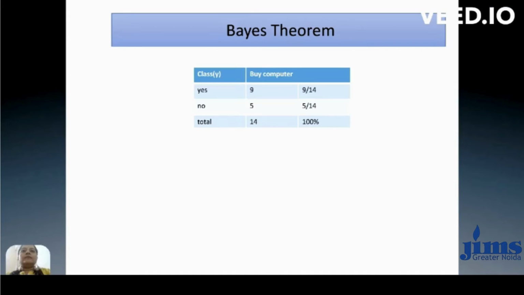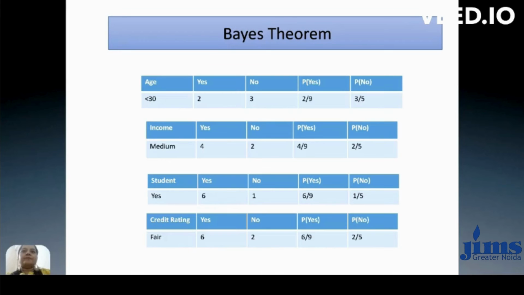So probability of y is probability of y1 and probability of y2. Probability of y1, which belongs to the yes class, is 9 upon 14, and probability of the no class is 5 upon 14. It means 14 is the total sample size: out of 14, 9 are yes and 5 are no. Okay, we have calculated p of y1 and p of y2.